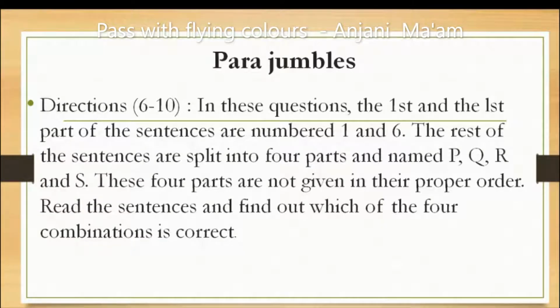Next, 6 to 10 sentences in these questions. The first and the last part of the sentences are numbered 1 and 6. The rest of the sentences are split into 4 parts and named PQRS. This is also the same sequence as we studied earlier. So these 4 parts are not given in their correct order. You have to read the sentences and find out which of the 4 combinations is correct.